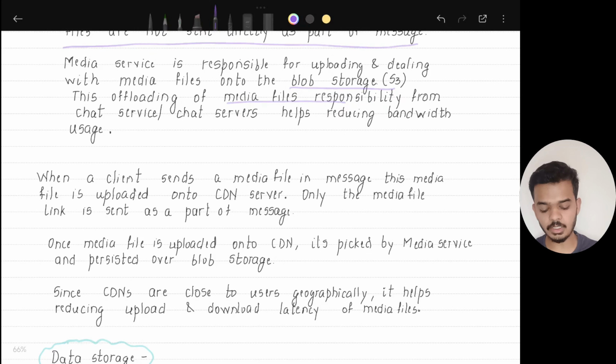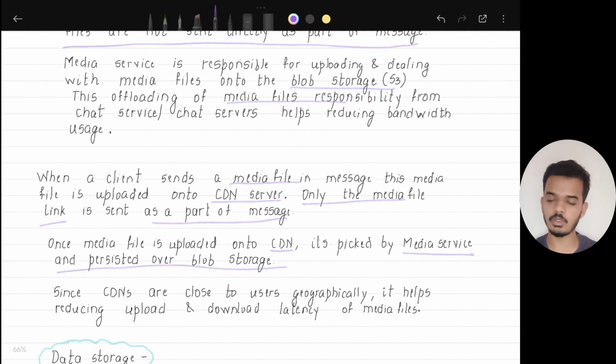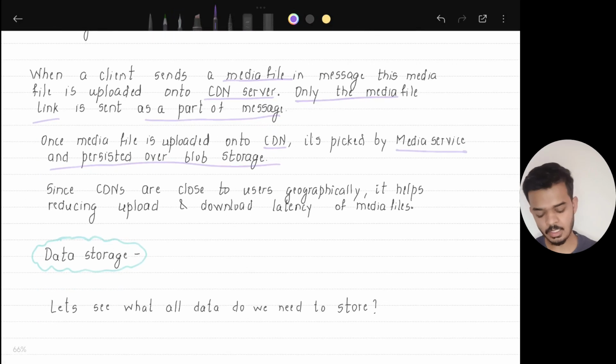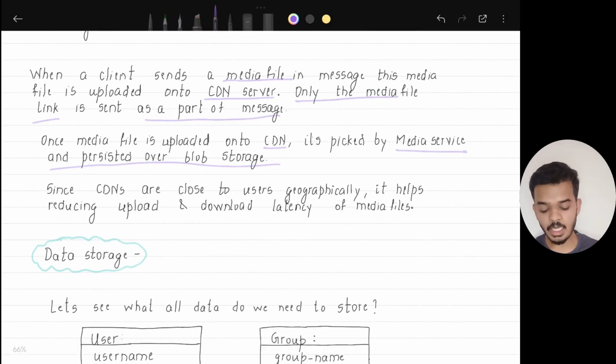So when a client sends a media file in a message, this media file is uploaded onto the CDN server that is closest to the client. Only the media file link is sent as a part of the message. Once the media file is uploaded onto the CDN, it is picked by the media service and persisted over the blob storage. Since the CDNs are close to users geographically, it helps reduce upload and download latency for these media files.